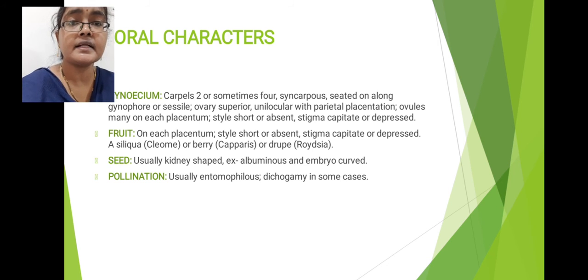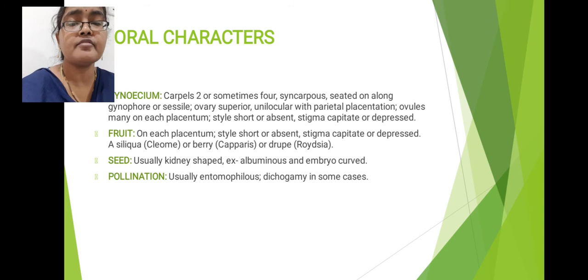Next, seed characters. Inside the fruit, seeds are formed. These seeds are small in size. They are reniform, which means kidney shaped. These seeds possess curved embryos. Next, the seeds are exalbuminous seeds. Exalbuminous seeds means the endosperm is completely absent. That type of seeds are called exalbuminous seeds.